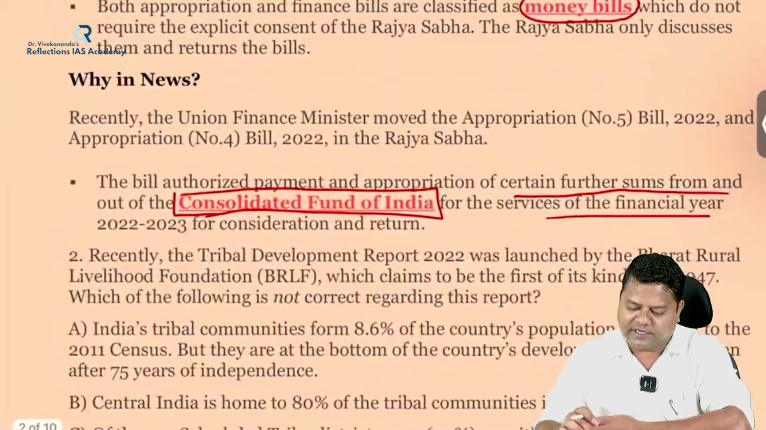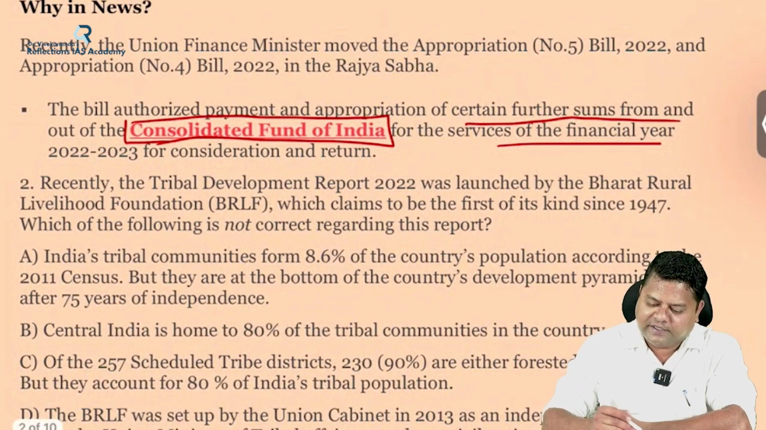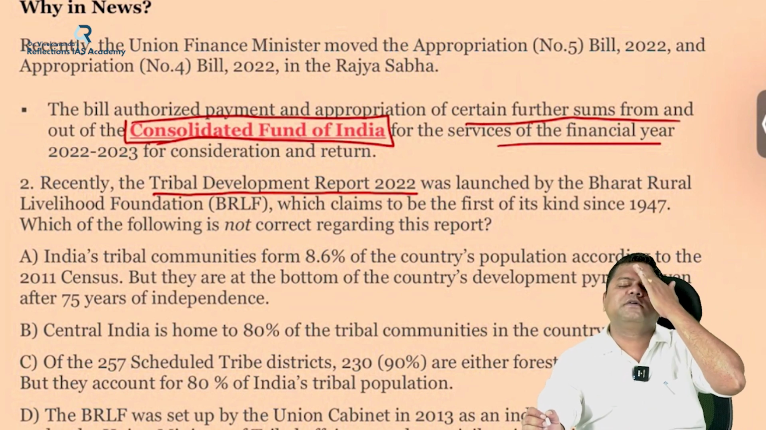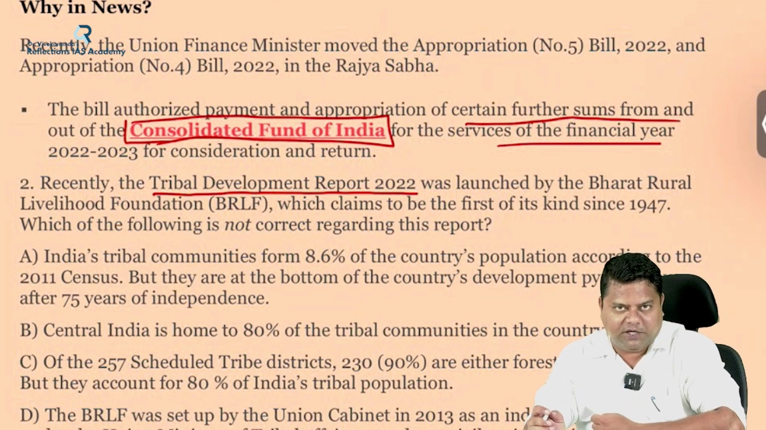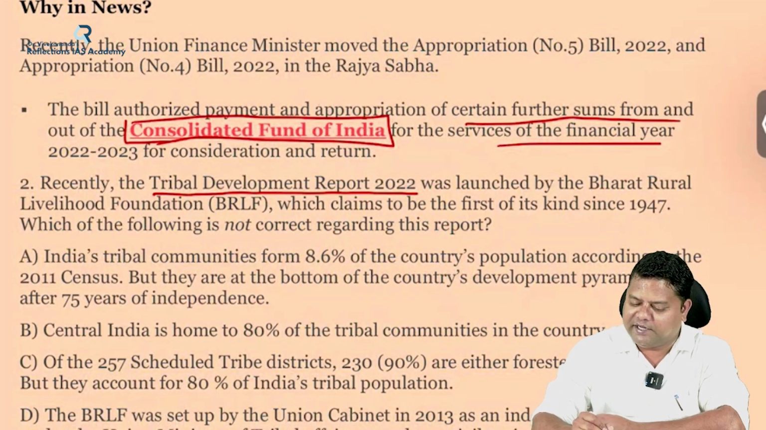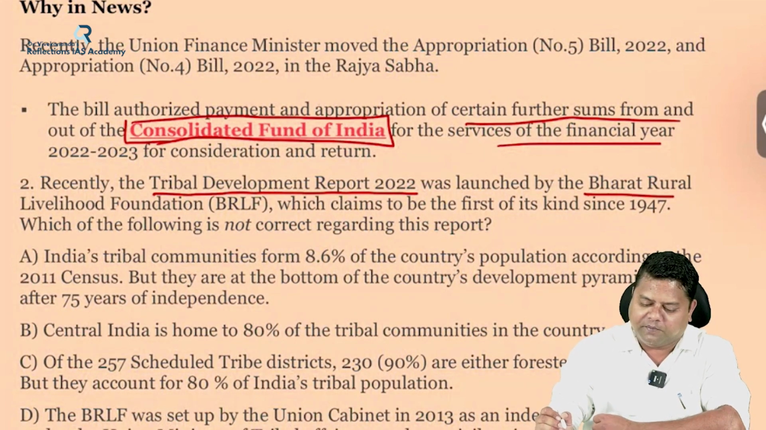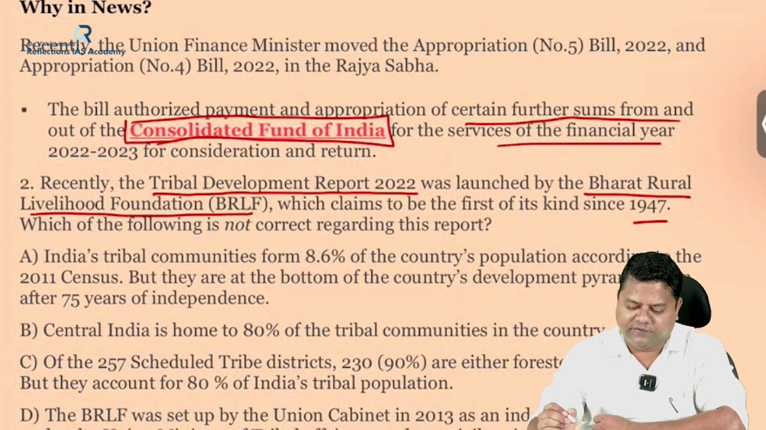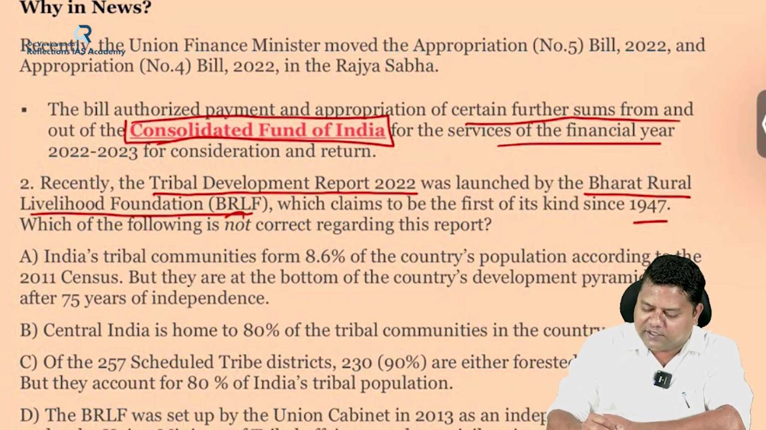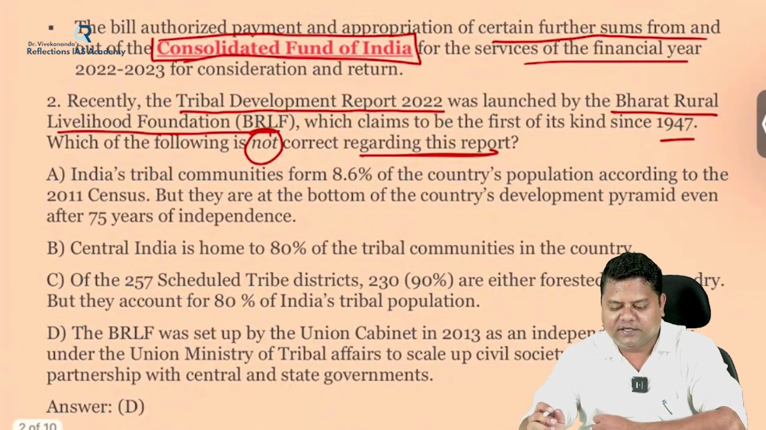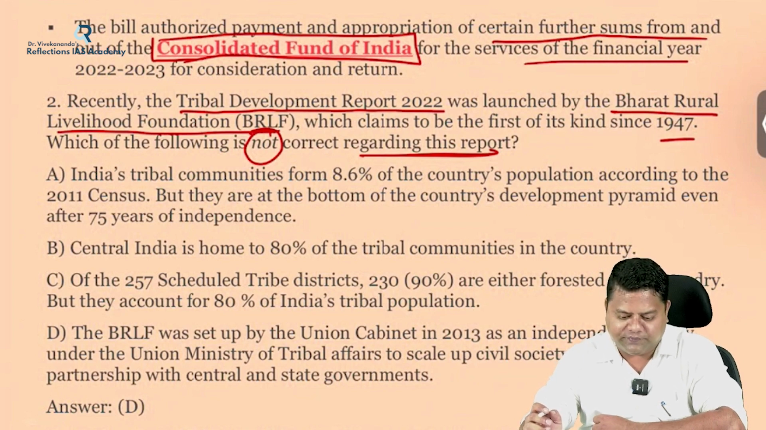Next question, the second question of this session is about the recently released Tribal Development Report 2022. Reports and indices are extremely important for UPSC and any other state civil services examination, the TSPSC also. So that's why I have given a question on this. Recently, the Tribal Development Report 2022 was launched by the Bharat Rural Livelihood Foundation, which claims to be the first of its kind since 1947. Okay. So which of the following is not correct regarding this report? You have to identify the statement which is not correct regarding this Tribal Development Report of 2022.